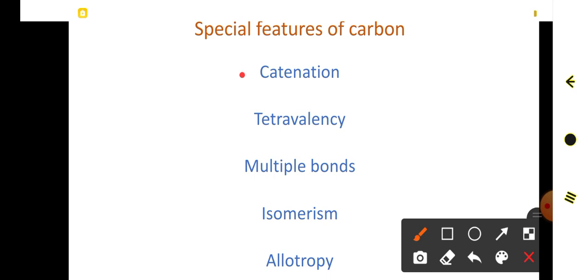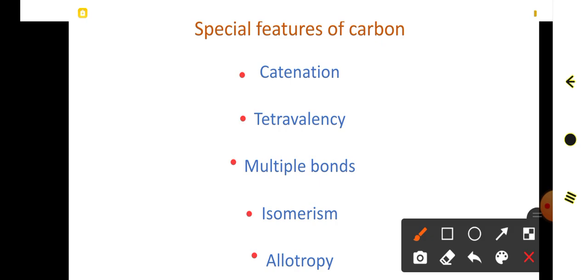Feature number 1 is catenation, feature number 2 is tetravalency, feature number 3 is multiple bonds, feature number 4 is isomerism, and the last feature is allotropy. These are the important features possessed by the carbon atom. Students, in this class we will discuss the first two features, and in the coming class we will discuss the next three features.